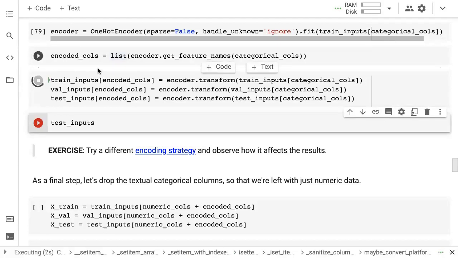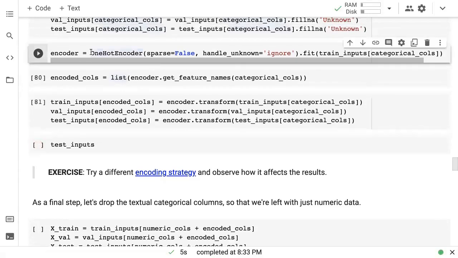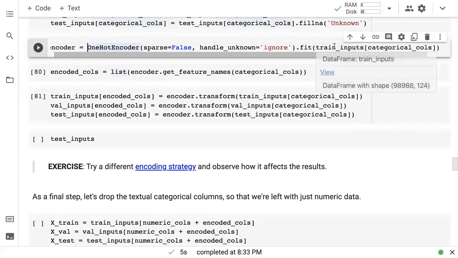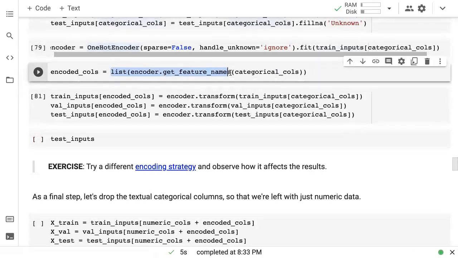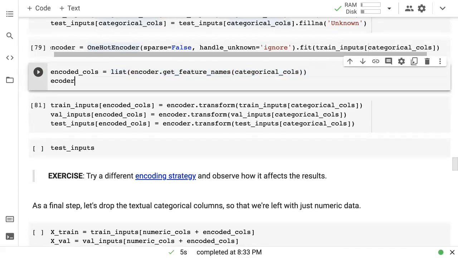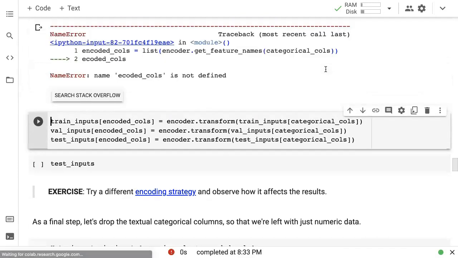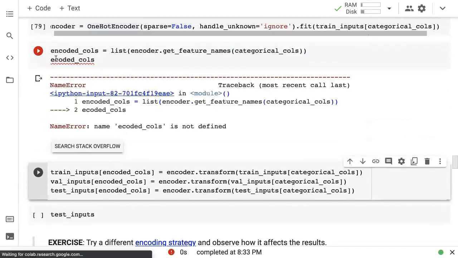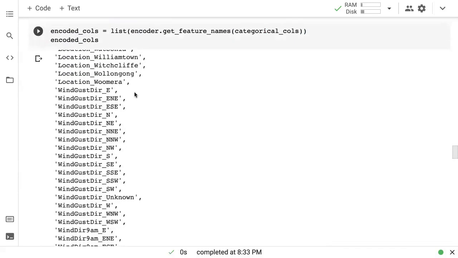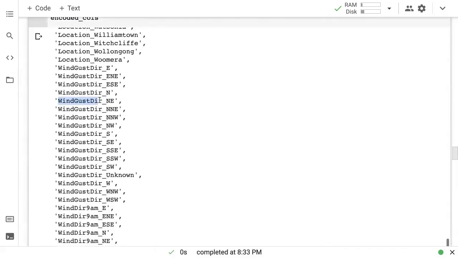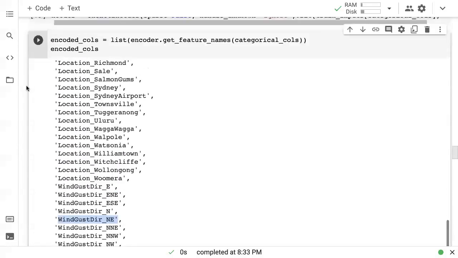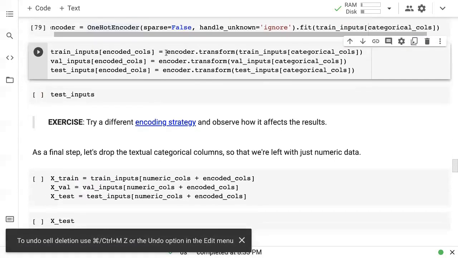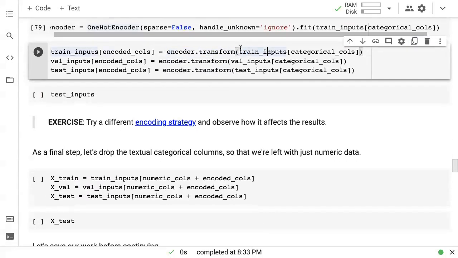So I will just run this code here, which is to first create a one-hot encoder and then fit it to the inputs that we have. Then create a list of new feature names or new category names, and you can see what these category names are. So for each categorical column and for each category combined, we have one new category name. And then we can transform the data from the categorical columns into one-hot vectors and put them back into our data frame.